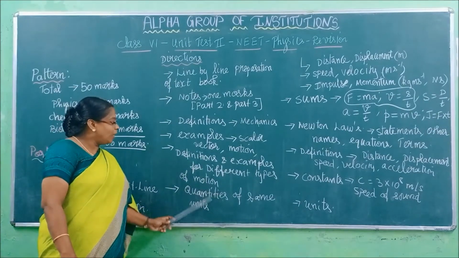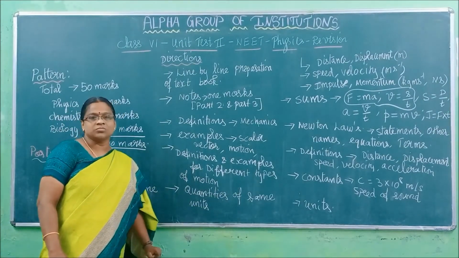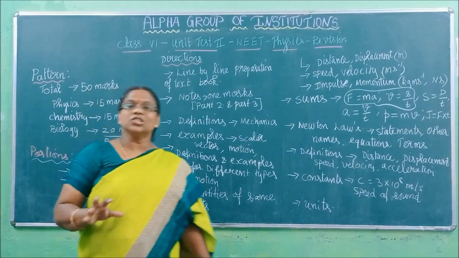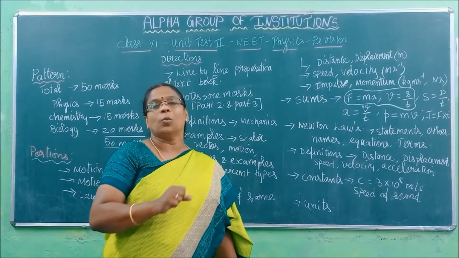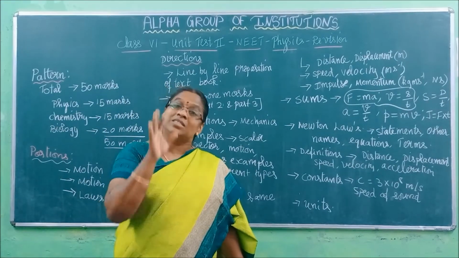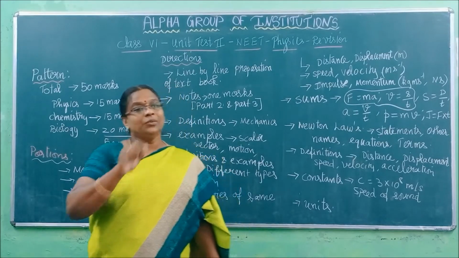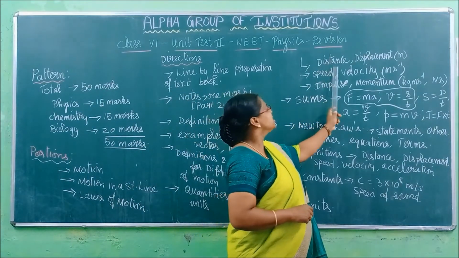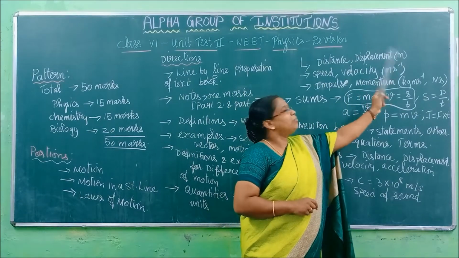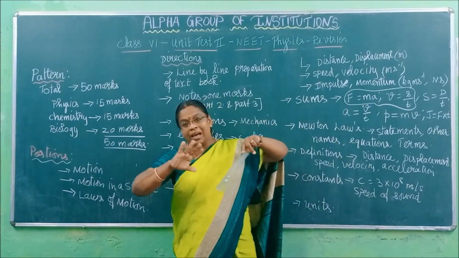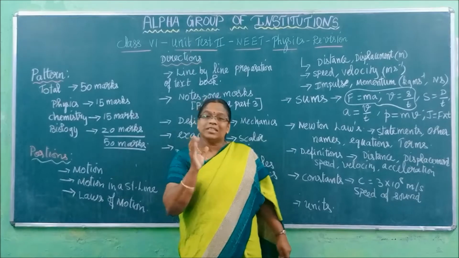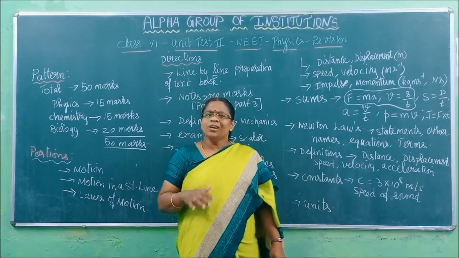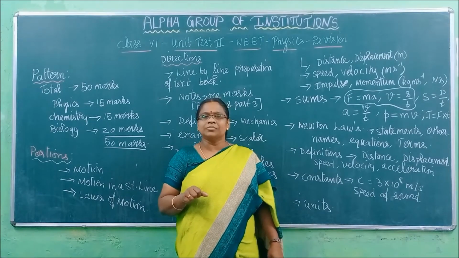Now here, quantities of the same units. In these 3 lessons, you had learned a set of quantities which have the same units. So that you need to understand. For example, distance and displacement have the same unit. They are different quantities, but they have the same units. Units means what, children?